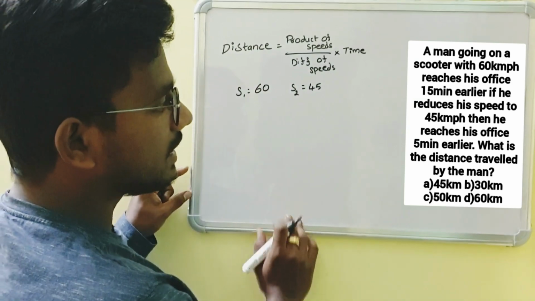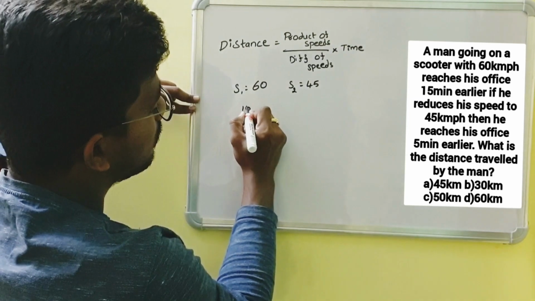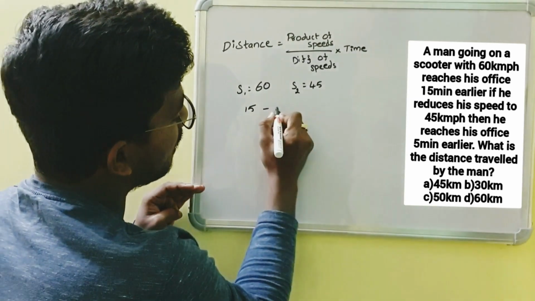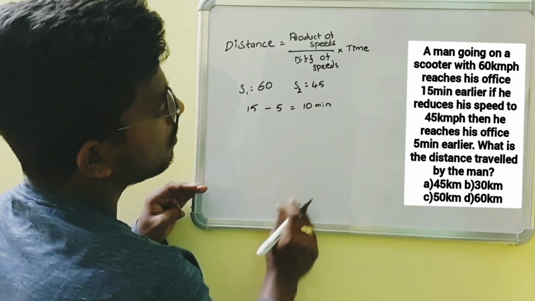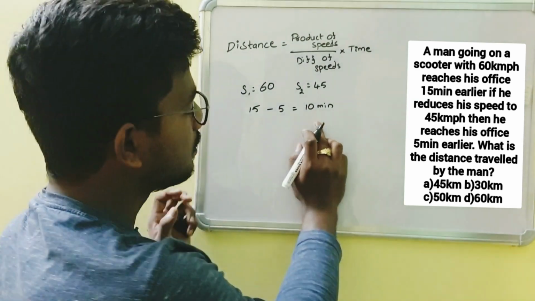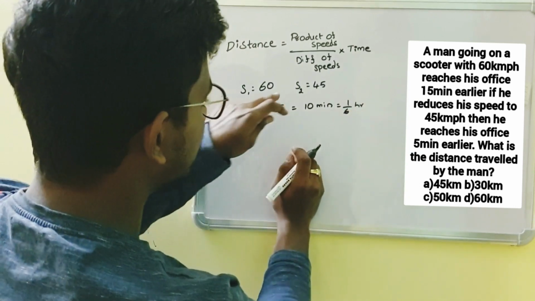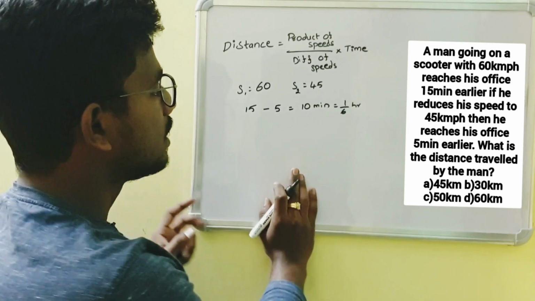So here the time is, he is 15 minutes earlier in the first case, and in the second case he is 5 minutes earlier. So we have to take the difference, which is nothing but 10 minutes. Okay, if we convert 10 minutes into hours, we get 1/6 hour. As these two are in kilometers per hour, I am converting the minutes into hours.